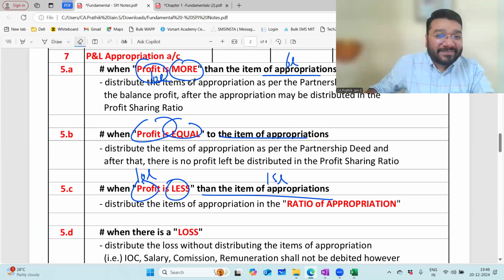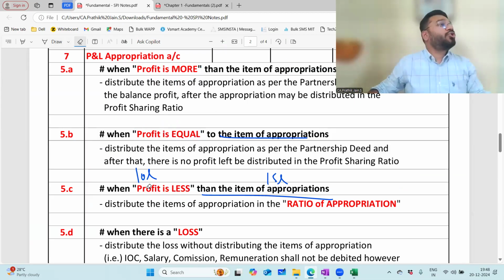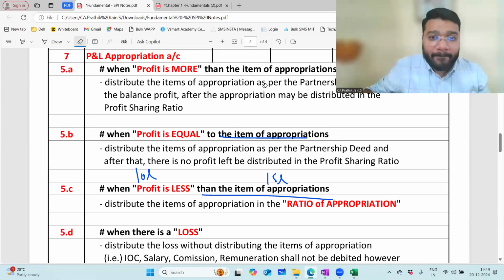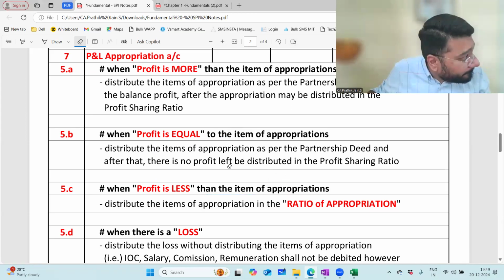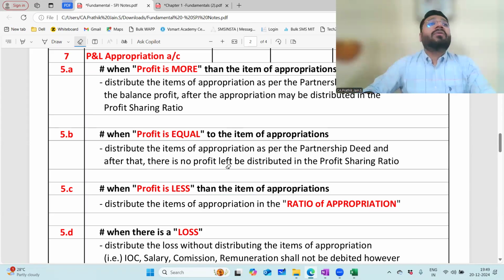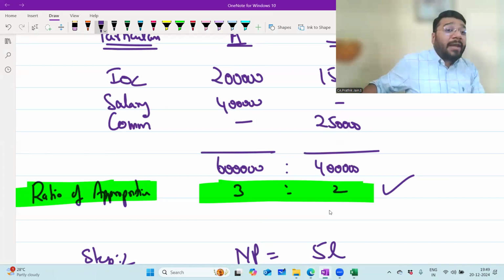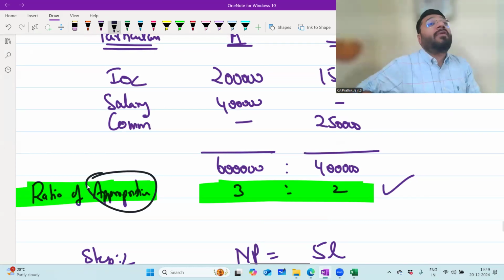Yes, Riya. Sir, if there was interest on drawings, or IOD, in this question, we won't subtract it to find the ratio of appropriation, right? If IOD is there, what am I supposed to do? Will I put IOD and minus it? No. We are trying to calculate the ratio of appropriation. What are the appropriation items?